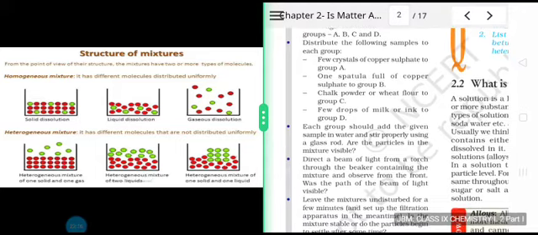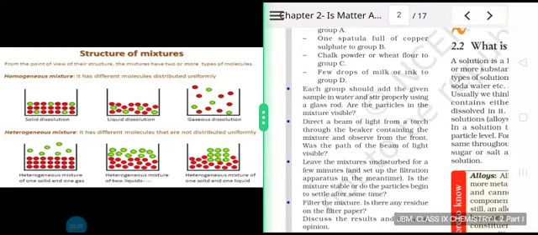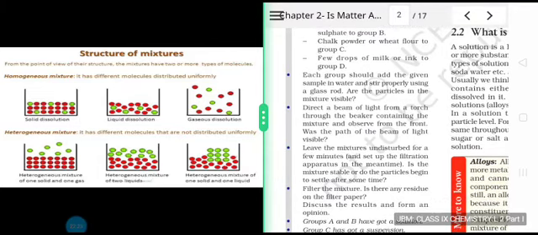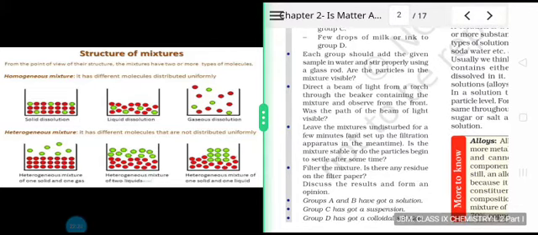Once we have formed the 4 groups, what were all the 4 groups having? The first group is given few crystals of copper sulfate and they are dissolving it in water. The second group is given 1 spatula full of copper sulfate and they are dissolving it in water. The third group is given chalk powder or wheat flour and they dissolve it in water. The fourth group is given few drops of milk or ink and they are also dissolving it similarly in water. Each one of them obtains a mixture.